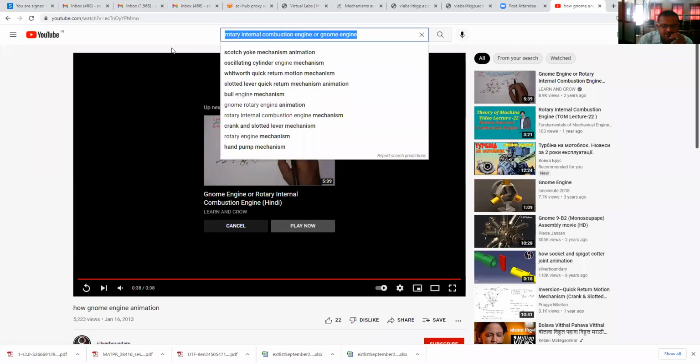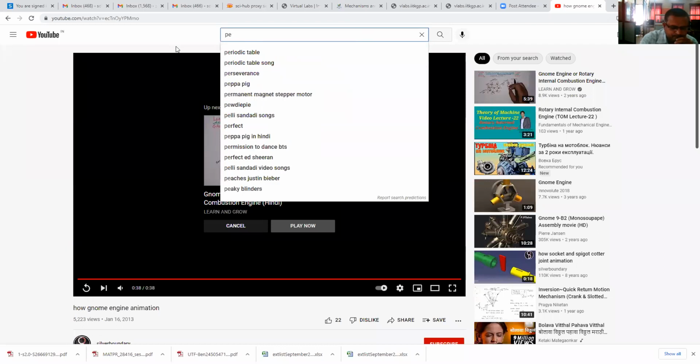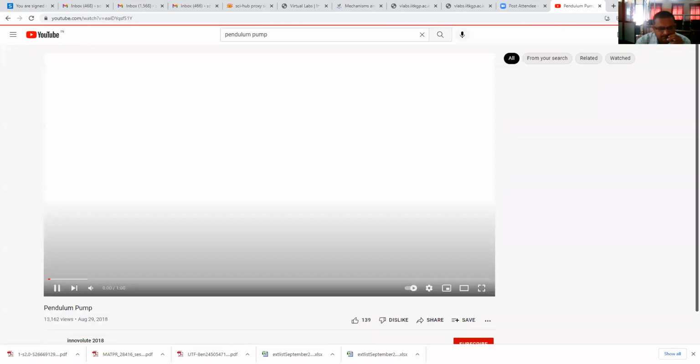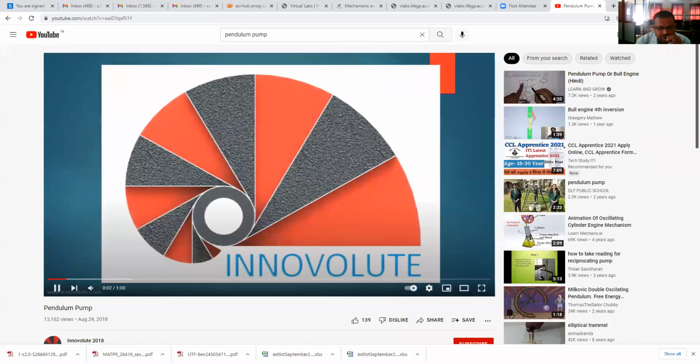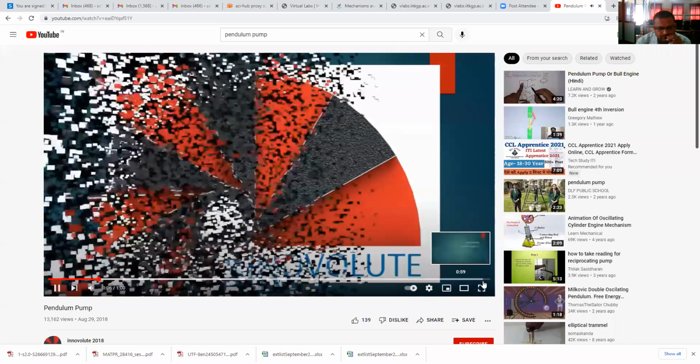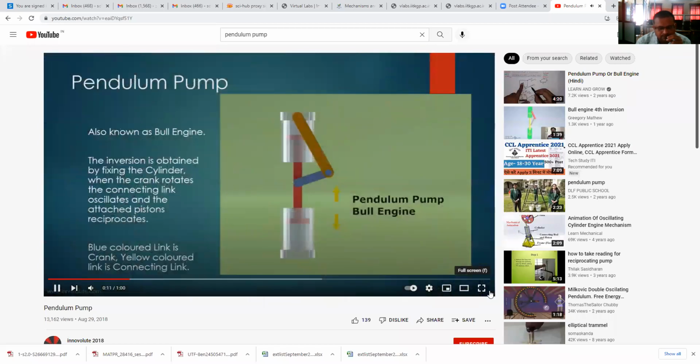Now we will see the pendulum pump. Pendulum pump animation. See here, pendulum pump. It is also known as the bull engine.